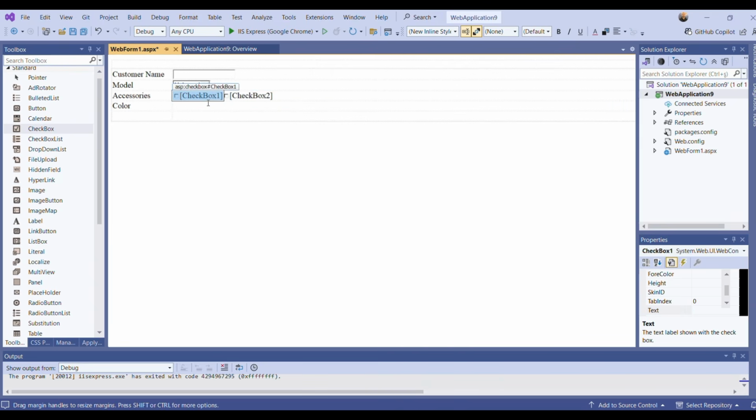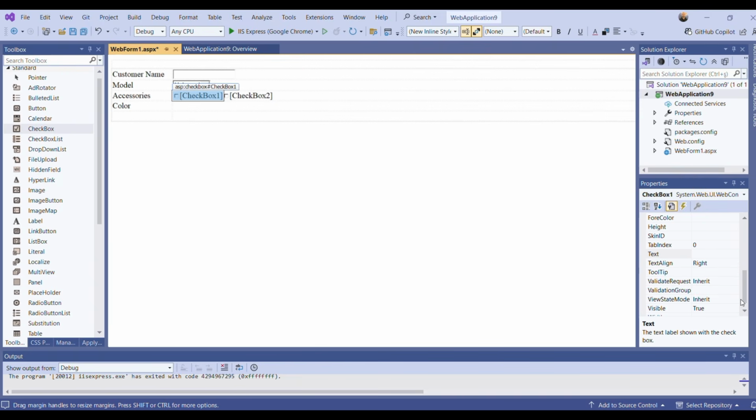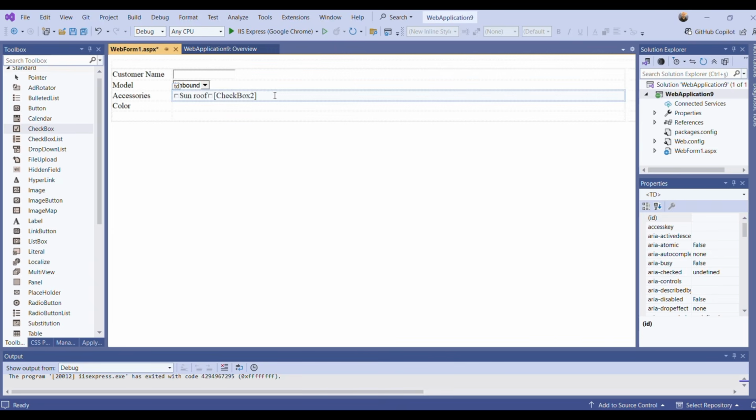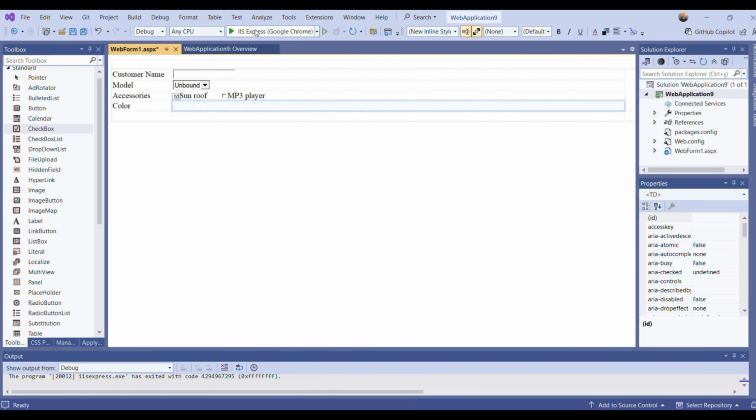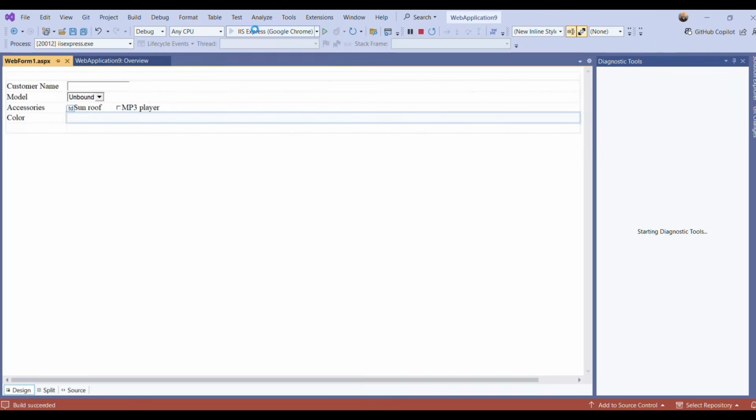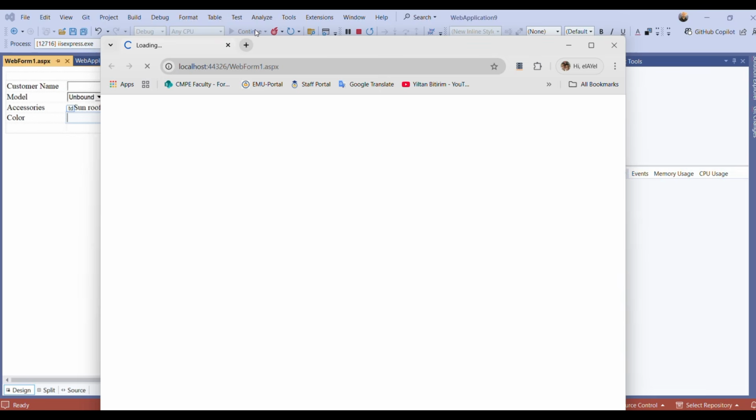I'm clicking the first one. Here in the text, I will say sunroof. And let me put some space here. And here for checkbox 2, I will have MP3 player. Why do I use checkbox? Because as I said, it's possible to choose none or one or two. That's why I use checkbox.